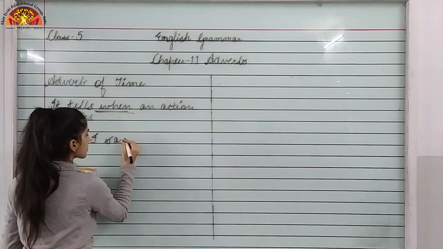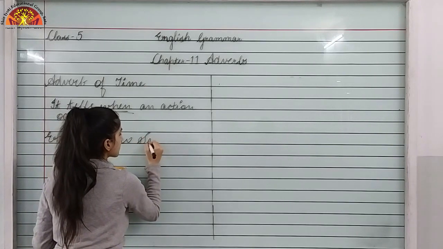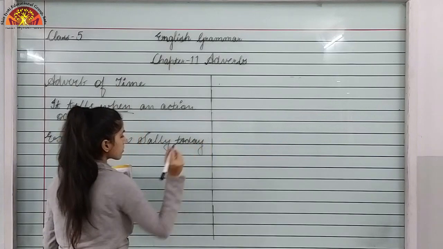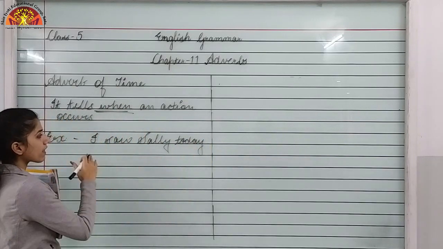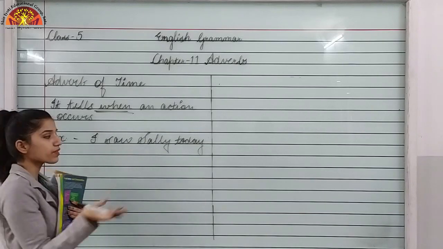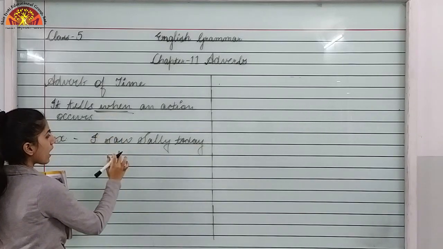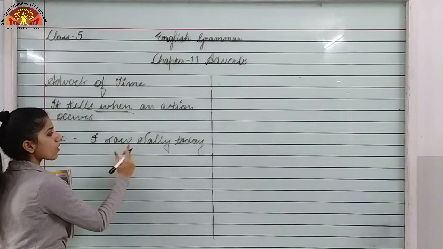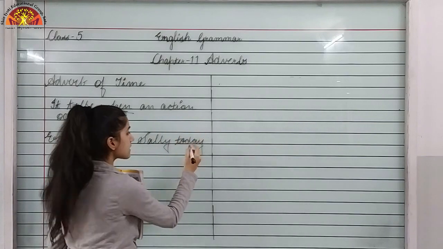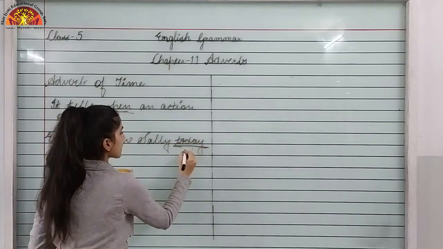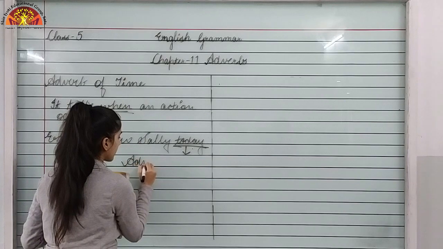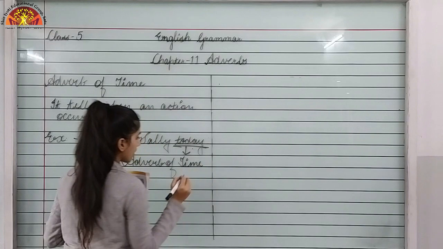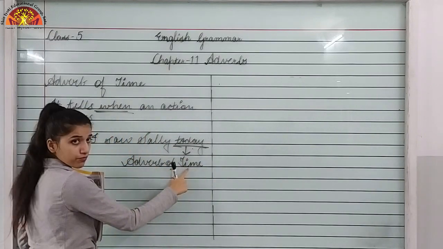I saw Sally today. If I have to identify what is the adverb of time over here, I'll question it with when. When did I see Sally? I saw Sally today. I am getting the answer, and today is the adverb of time over here.